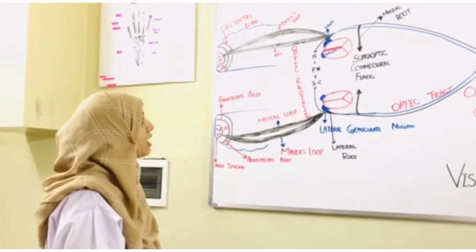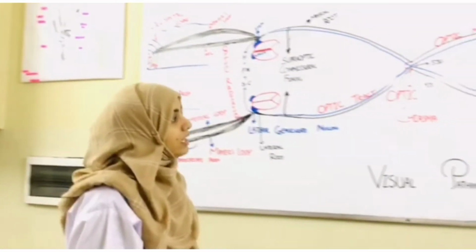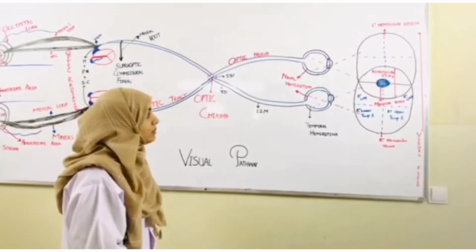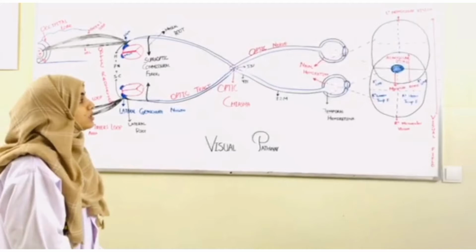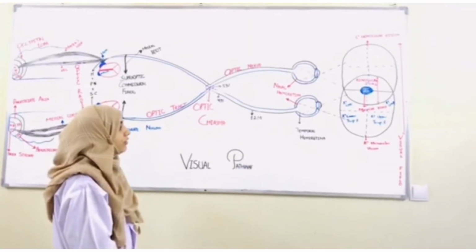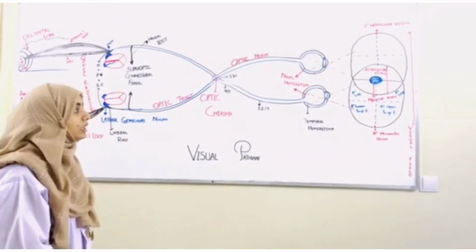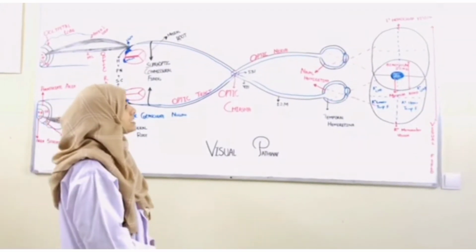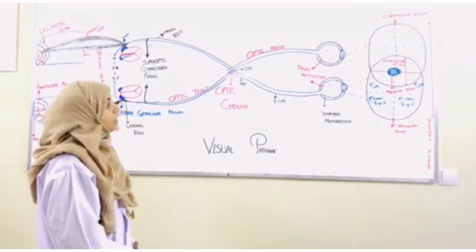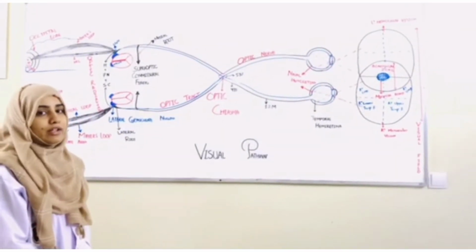Each eye consists of about 6 million cone cells, while about 120 million rod cells. Cone cells are responsible for vision in high light, while the rod cells are responsible for vision in the dark or low light.